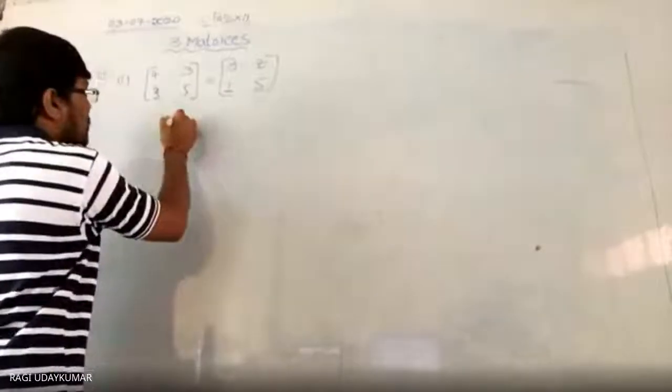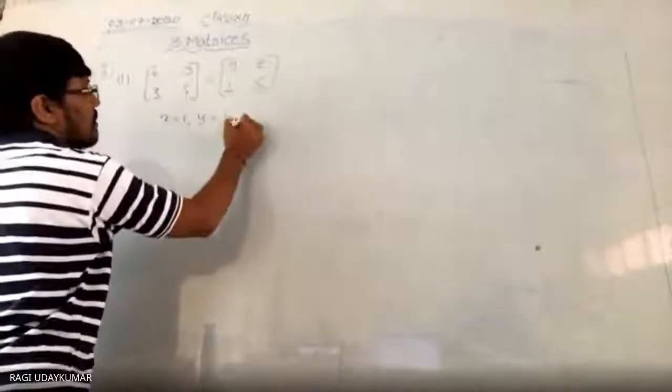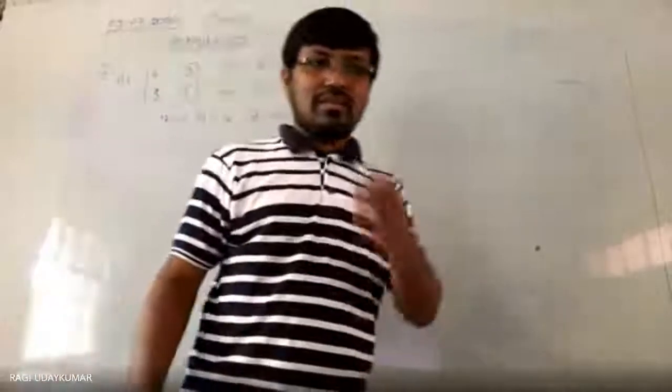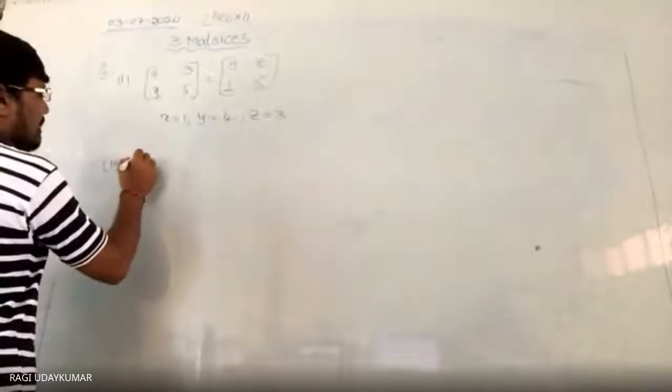So that is nothing but x is equal to 1, y is equal to 4, z is equal to 3. No need to do anything here in this problem. समझ में आया? Yes, sir. Simple problem.